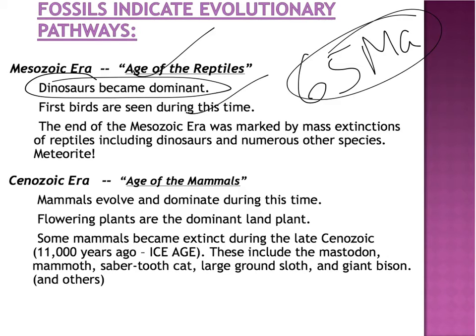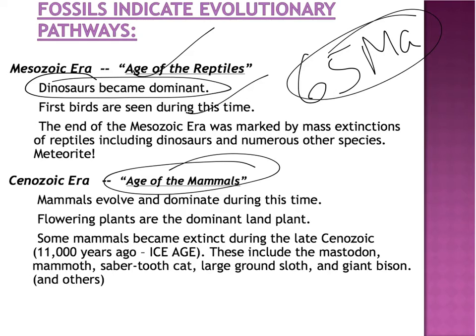There is some thought that the meteor struck on the Yucatan Peninsula, halfway between North America and South America. There's a big hole in the ground there, and we think that is the site of the meteorite impact, and we think that was the cause of the mass extinction of reptiles that occurred at the end of the Mesozoic era.